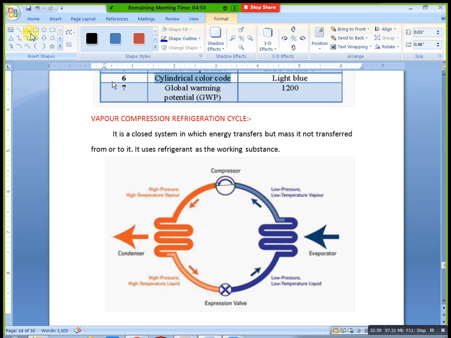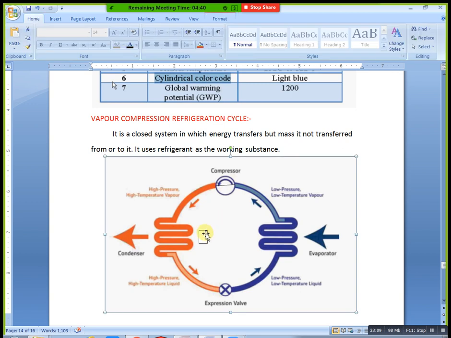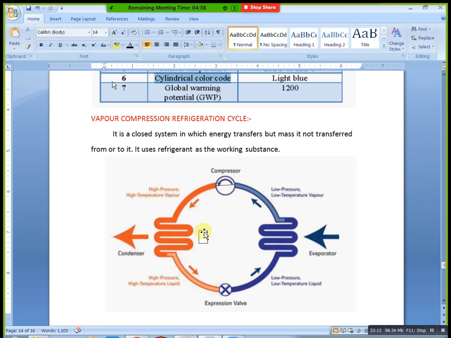For example, take this one as a fan. When this fan runs, our heat goes outside. Just see this arrow. Then this vapor or gas content is converted into liquid.